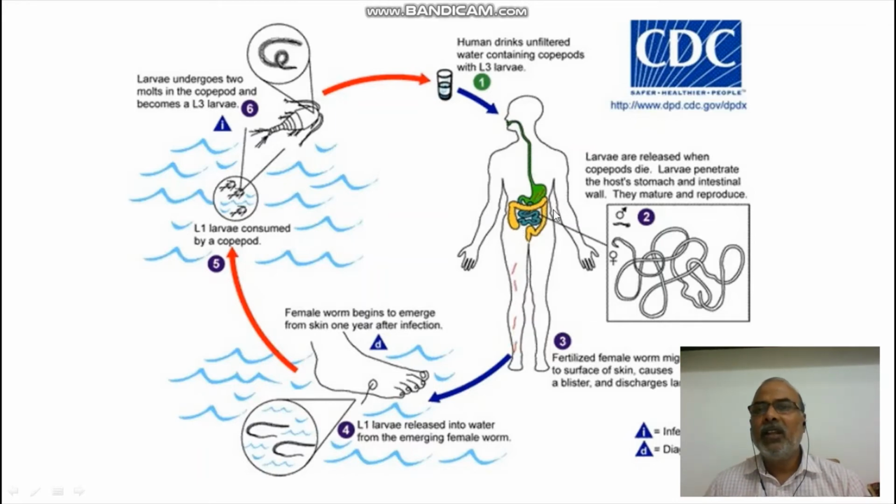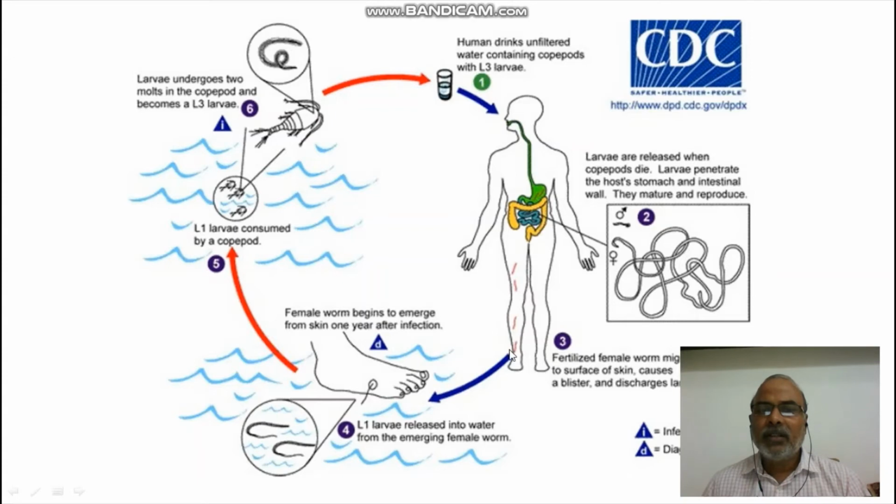Once it is in the peritoneal cavity, that means the coelom, it crosses the coelom and goes to the chest muscles. From the chest muscle, it takes some time for maturation, almost 1 year. After that, the copulation occurs and the male dies. Then the female starts migrating towards the posterior part of the human body. After reaching a suitable place, it starts penetrating the skin from the lower side, inner side, and it causes some itching sensation.